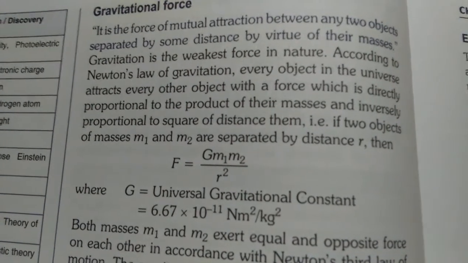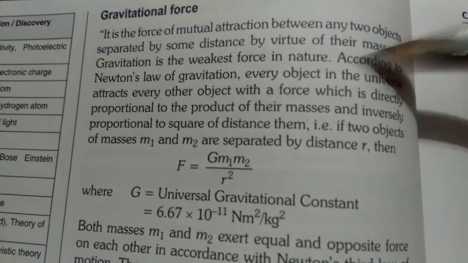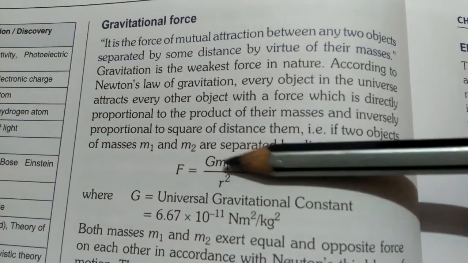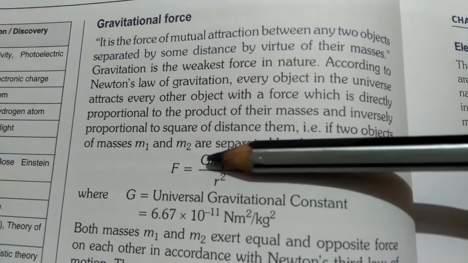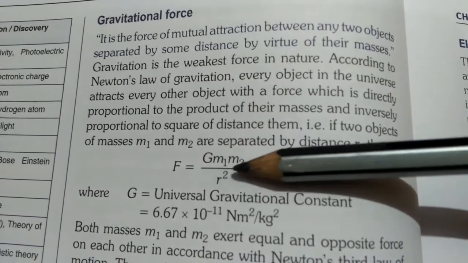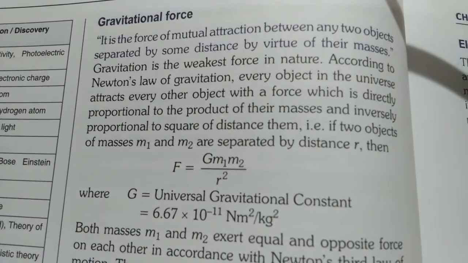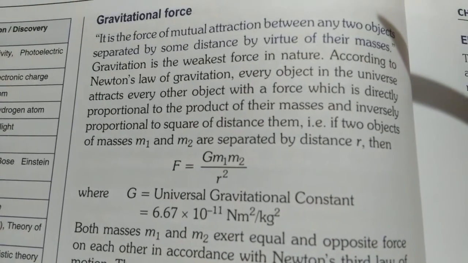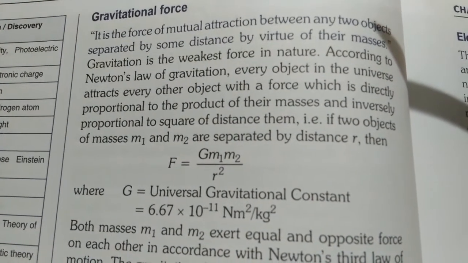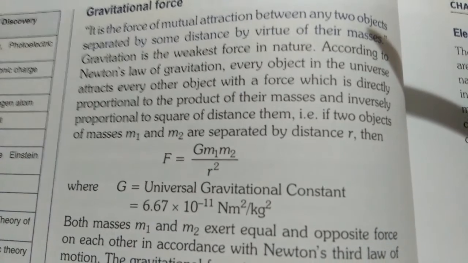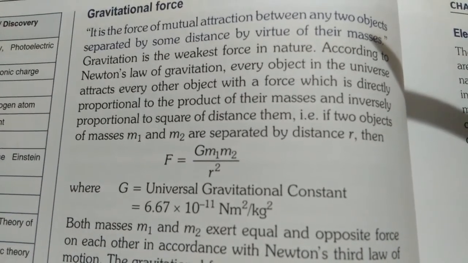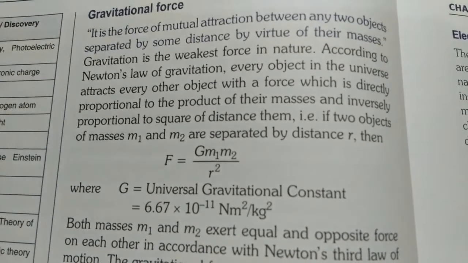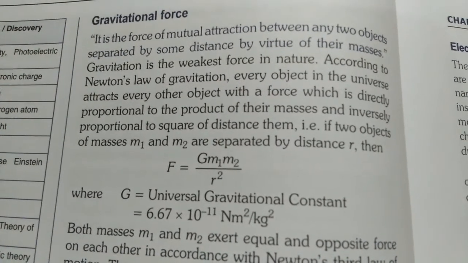If we have to find the formula for gravitational force, here in front of you there is one formula, F equals G m1 m2 upon r square, where G is the gravitational constant, m1 and m2 are the masses of two objects, and r is the distance by which they are separated from each other. G here is the universal gravitational constant, whose value is 6.67 into 10 to the power minus 11 Newton meter square per kilogram square. Now let me tell you some properties of the gravitational force.